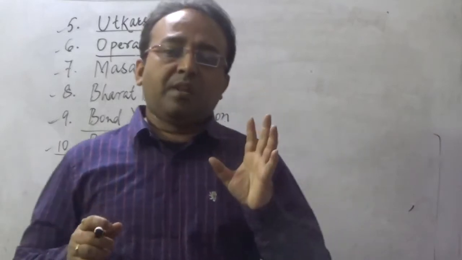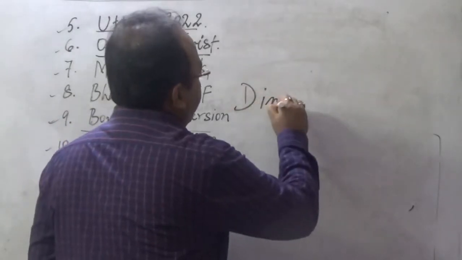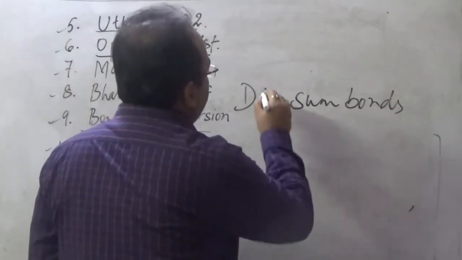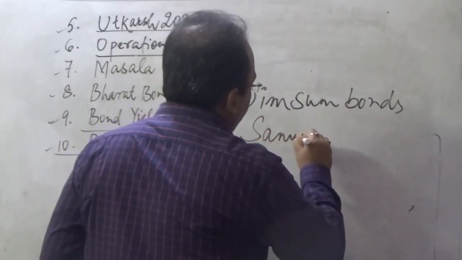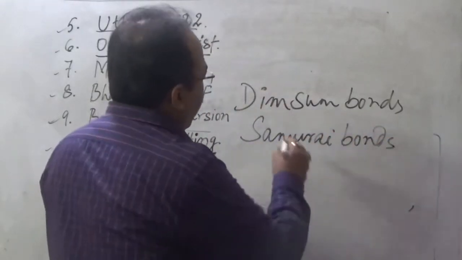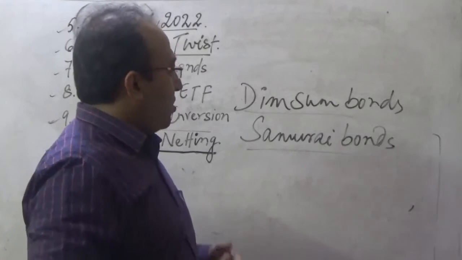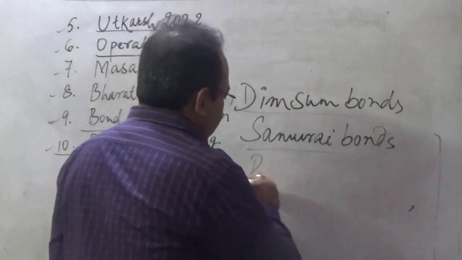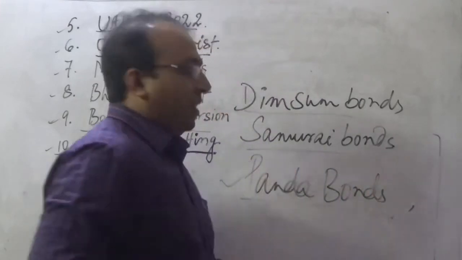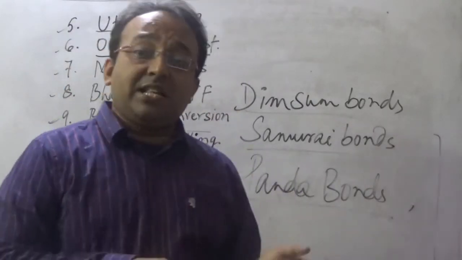For example, in China it has also become popular. In China it is named dim sum bonds. In Japan it is named samurai bonds. Similarly, various other countries have also come up with such concepts, like dim sum bonds and samurai bonds, and most recently even Pakistan has released panda bonds. Panda bonds were issued by Pakistan, but not in the Pakistani currency.